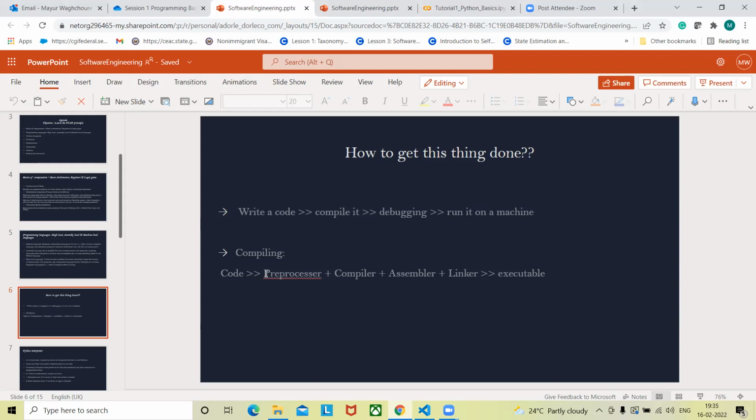But that's not the final executable. When we get that object code, and let's say we are trying to build a really complex system for our application, in that situation that object code is not enough. We need to link a lot of object code together in order to form the final executable. That's something we do inside the linker stage, which links all those object codes together, and then we get the final executable that we can run on our machine.